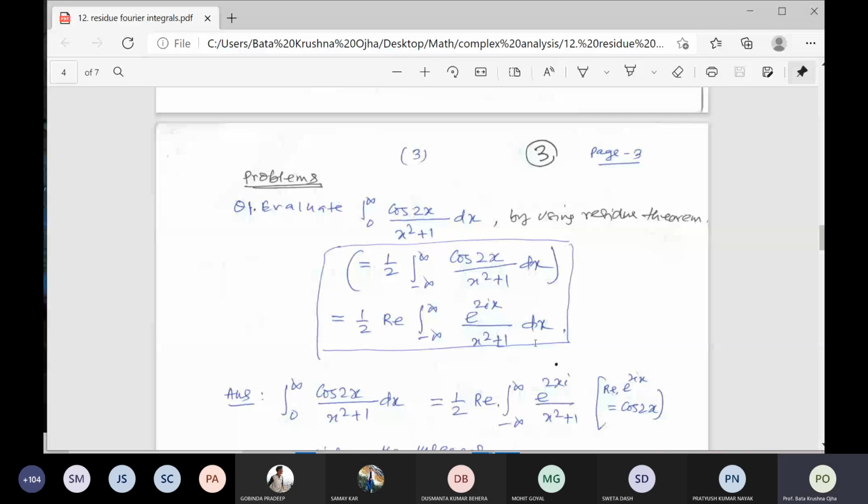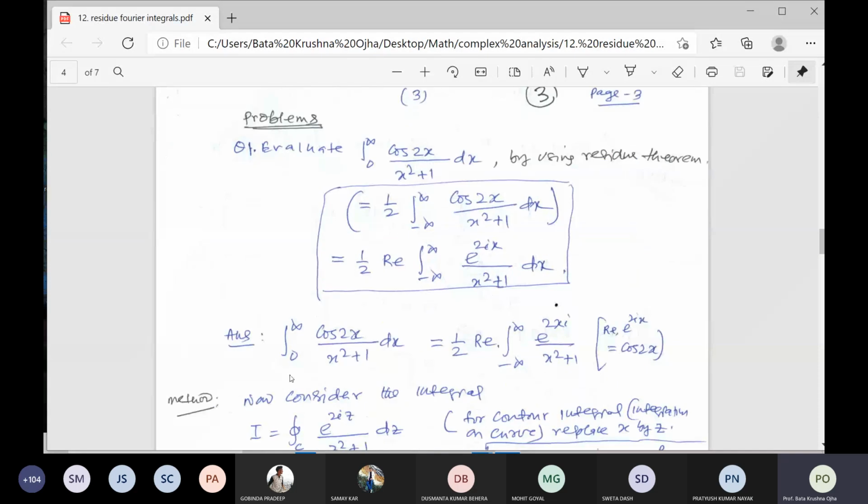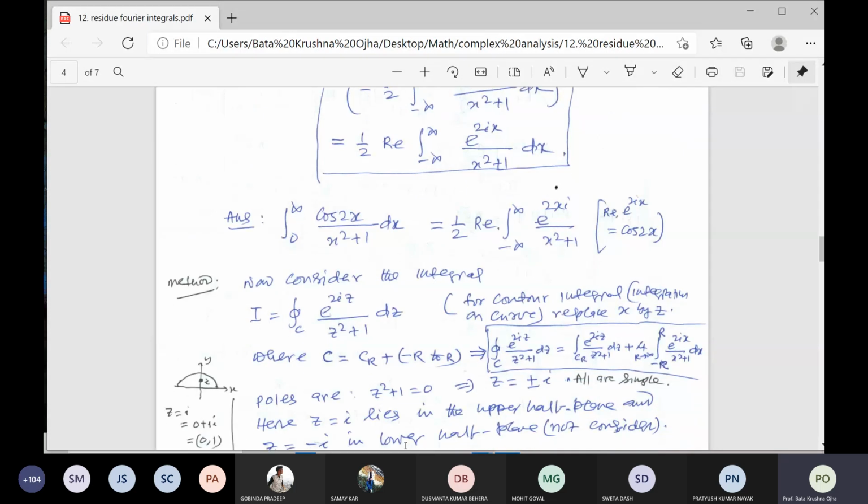What will we do? The answer, the integral from 0 to infinity of cos 2x over x squared plus 1 dx, is equal to half of what is already written here. So you have to write the first step of the method. Consider the integral I equal to the contour integration over the closed curve C of e to the power 2iz by z squared plus 1 dz. Consider this integral first. After evaluating this integral, you take the real part of that result. That will be the answer. So I is equal to the integral of e to the 2iz over z squared plus 1.